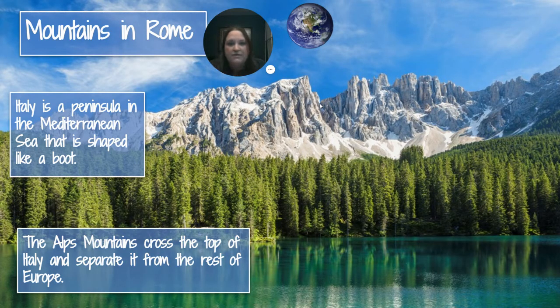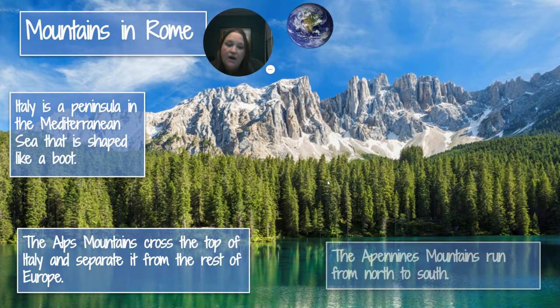Across the top are the Alps, and those are very hard to cross. Those are high, tall mountains. Good for skiing, apparently. I don't do it. But a lot of people go to Switzerland to ski in the Alps on the Swiss side of the Alps. The mountains go right across the top. It keeps Italy very well separated from the rest of Europe.